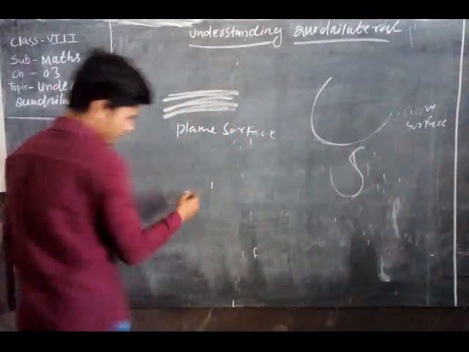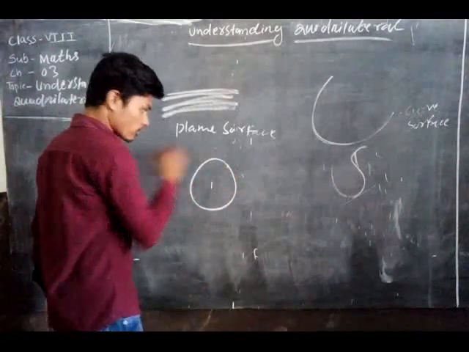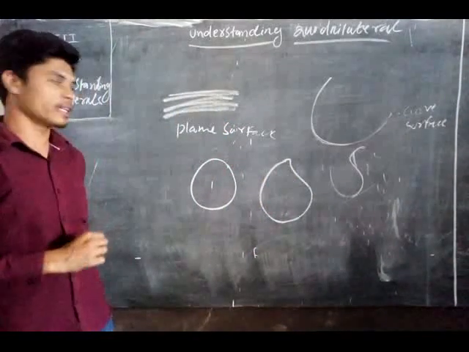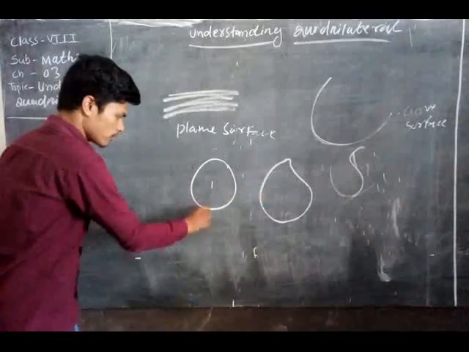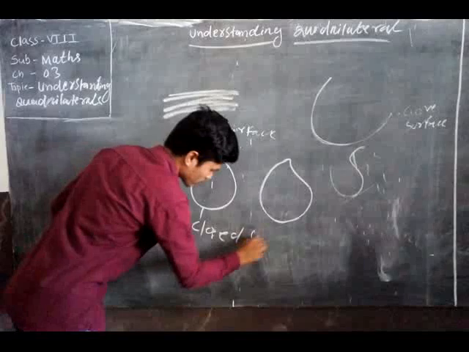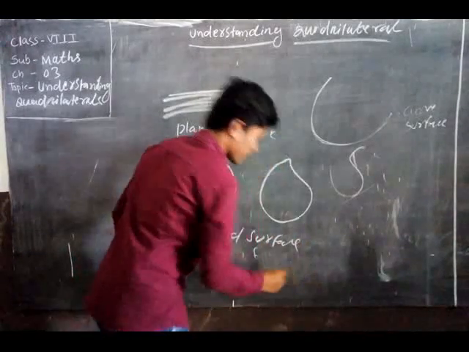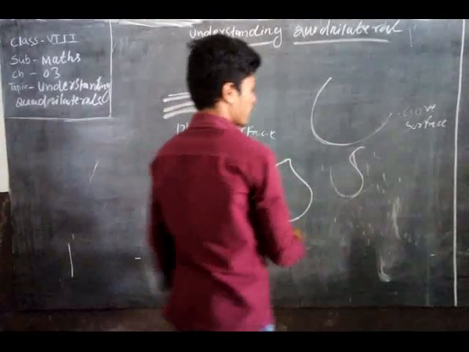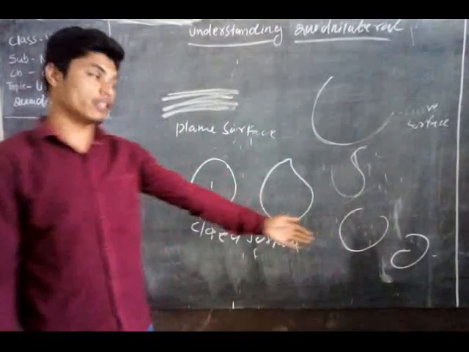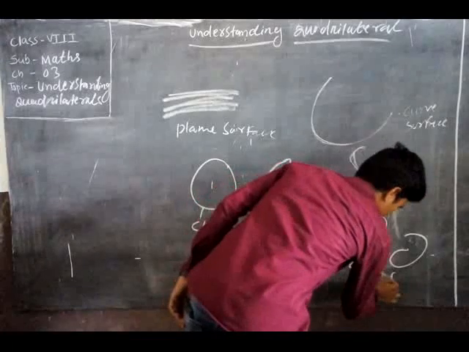See now here, observe the circles here. Here it is closed, and a plane surface. But see here, the figure looks like a curve. That's why this one is a closed surface. Then another one is a curve, a closed surface, and another is an open surface. That means here it is open. See the figure on the board, here there is a gap, that's why both are open.